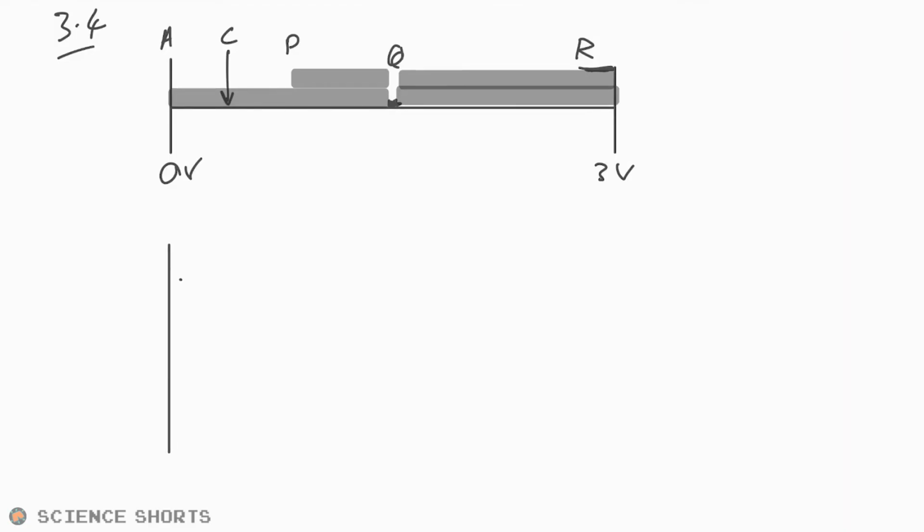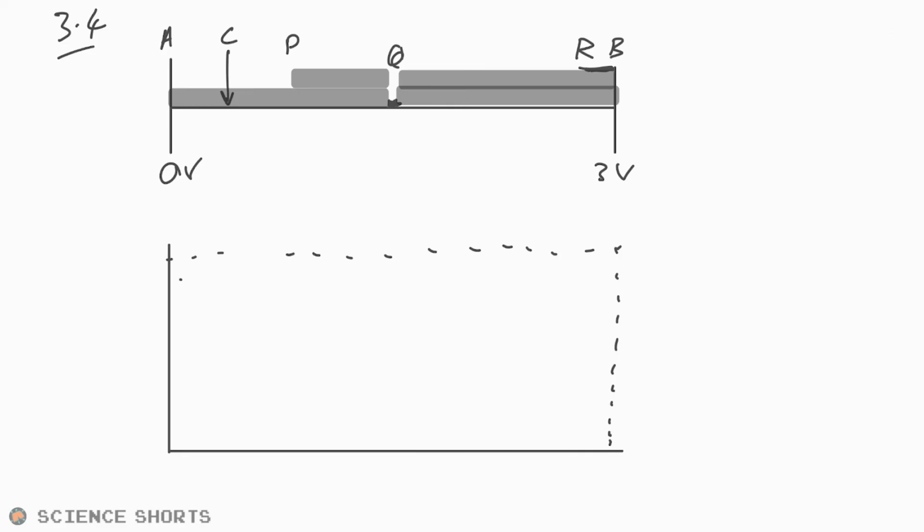But I know this caught quite a few people out, because they somehow thought that the PD has to go to 0 at the ends or something like that. But we know that whatever happens, we must end up at 3 volts at B. And so that must be the case there, mustn't it? And we have to start at 0 over here. But the question is what's going to happen the rest of the way? I haven't really done it to scale, but that's okay. So P, Q, and then we have R as well.